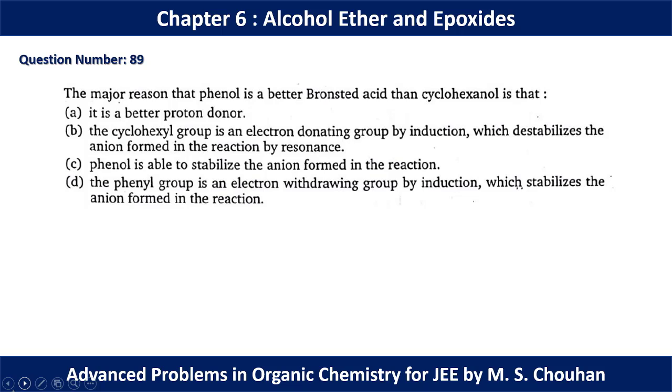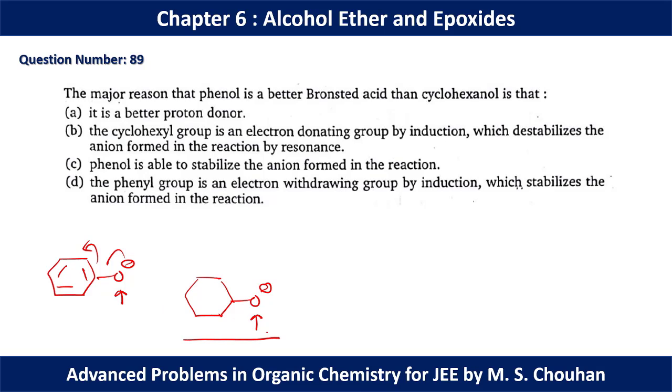In question number 89, what is the major reason phenol is a better Bronsted acid than cyclohexanol? If you see the conjugate base of phenol, it is resonance stabilized, so the electron density over oxygen is very less. But if you see cyclohexanol, the plus I effect of the cyclohexyl group will increase the electron density over oxygen. So the conjugate base of cyclohexanol will behave like a strong base, and the conjugate base of phenol will behave like a weak base. A weak base basically means a strong acid.